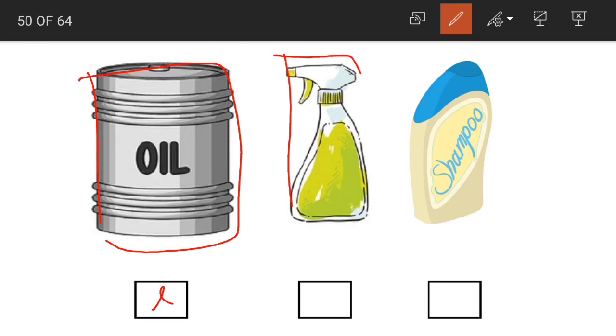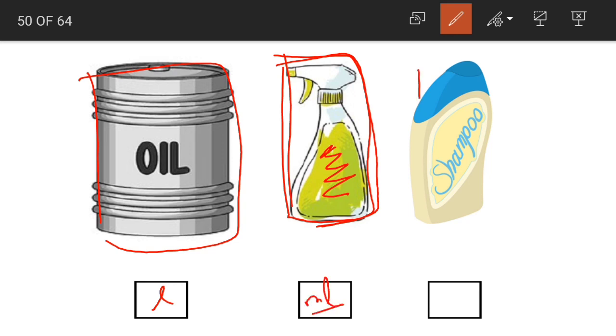Next we have a small bottle which has a cleaning liquid in it. Yes, we use this to spray onto the glasses and clean. Now the quantity or the capacity of this bottle can be how much, children? Will it be in liters or milliliters? Yes, it would be in milliliters. It's a smaller bottle and it can hold only small quantities.